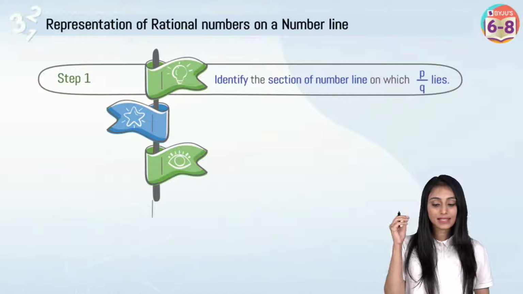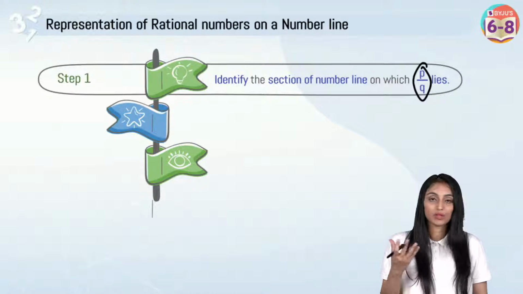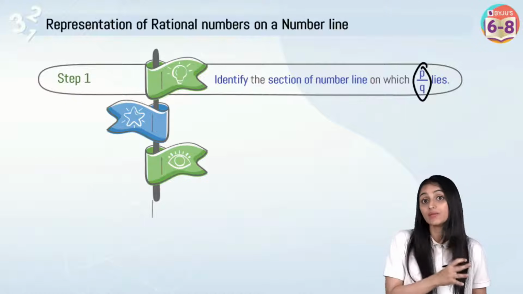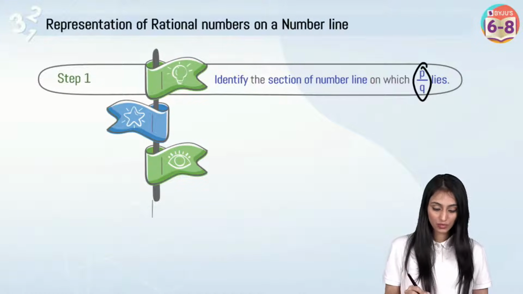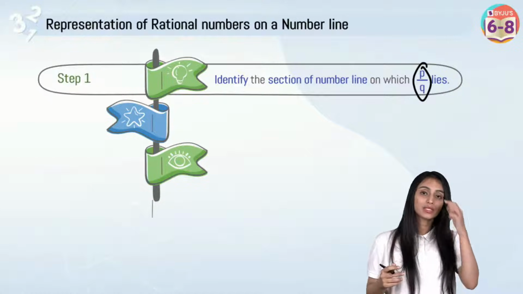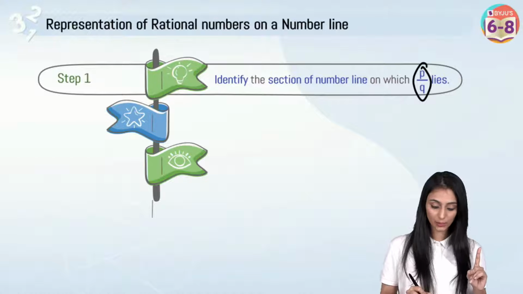The first thing is identify the section of the number line on which P by Q, your rational number, is lying. Your rational number could be negative, so it will lie on the negative side. It could be positive, it will lie on the positive side, right? Like this, you have to check first of all. And second thing, you need to see in between which two numbers it will lie. I'll tell you that, how to figure that out.